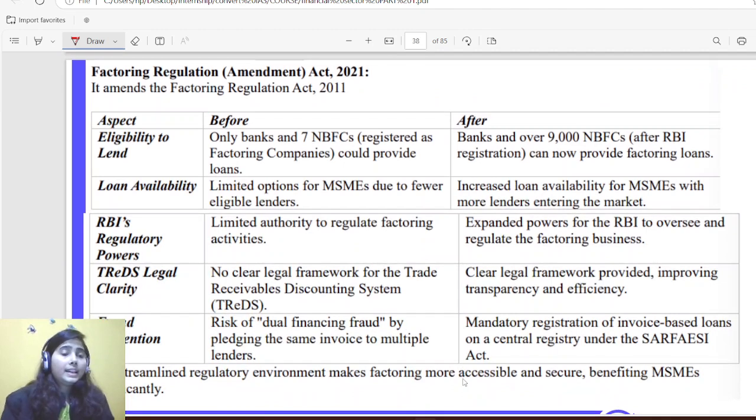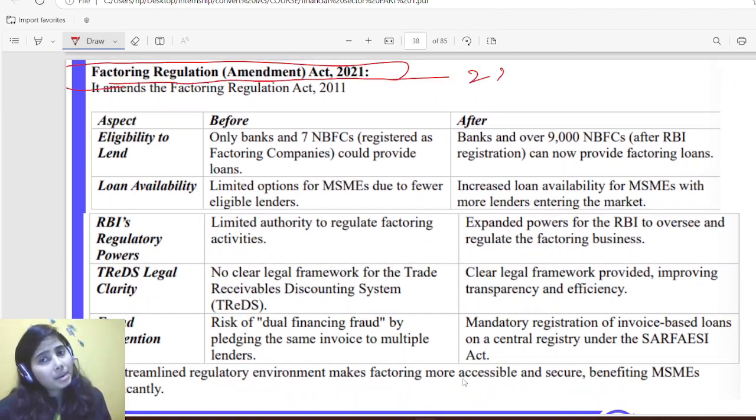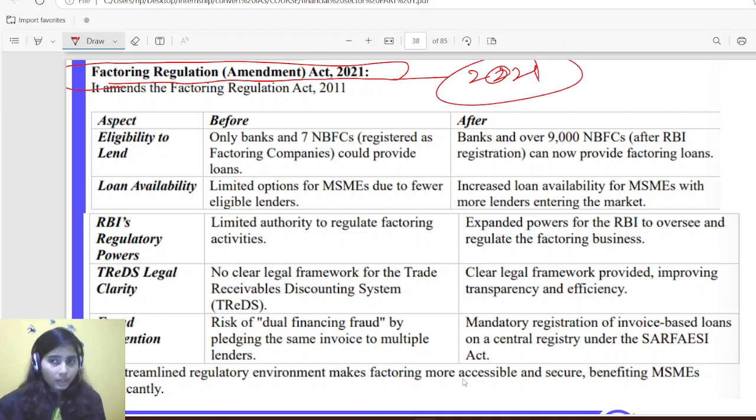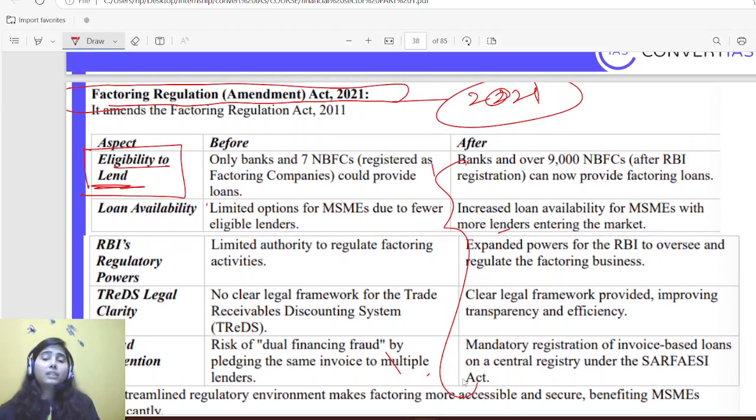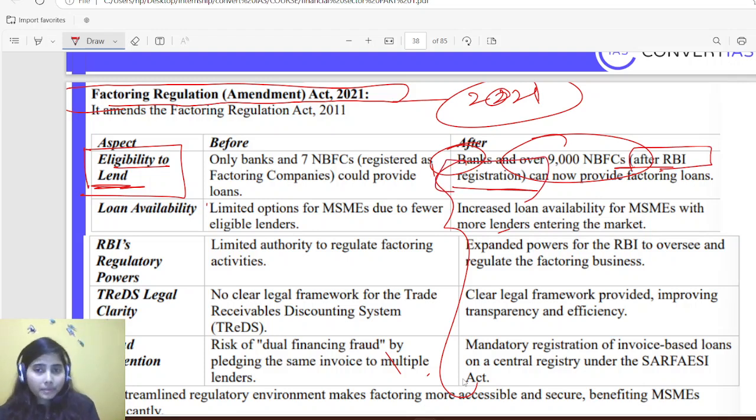Okay. Then there was a regulation, the Factoring Amendment Act in 2021. Again, this amendment came to solve MSME problems. I'll be discussing only the changed norms because the rest is not important for now. Okay, so eligibility to lend. Who can do factoring? The major difference was that they have added most of the NBFCs. So banks and over 1000 NBFCs are allowed to do factoring activity after RBI registration. Again, RBI registration is important. Without getting a license, how can you do that? So after RBI registration, all NBFCs and banks are allowed.